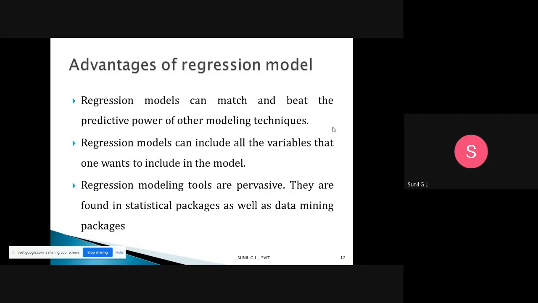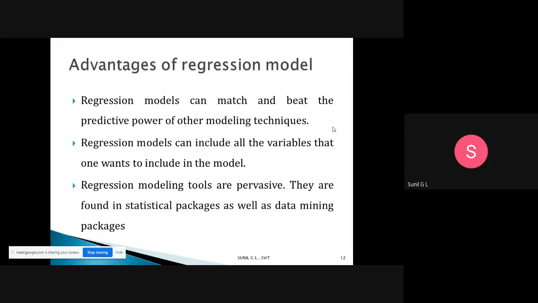Next, regression models can match and beat the predictive power of other modeling techniques. We may have a number of predictive modeling techniques, but when you compare them, the regression model is among the best for predicting future variable values. Then, regression models can include all the variables that one wants to include in the model. So you can include all the variables.